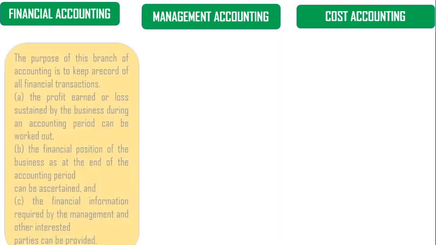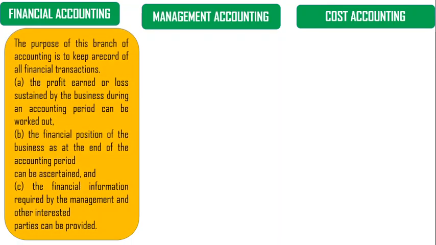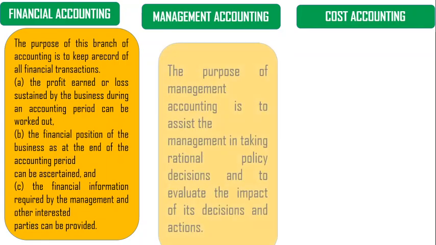Financial accounting is the branch where we keep a record of all financial transactions. It calculates the profit earned or loss sustained by the business during the accounting period. It shows the financial position of the business at the end of the accounting period, and the financial information required by the management and other interested parties we get from this branch of accounting.